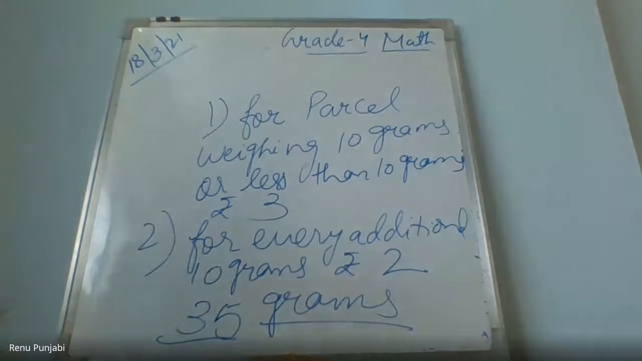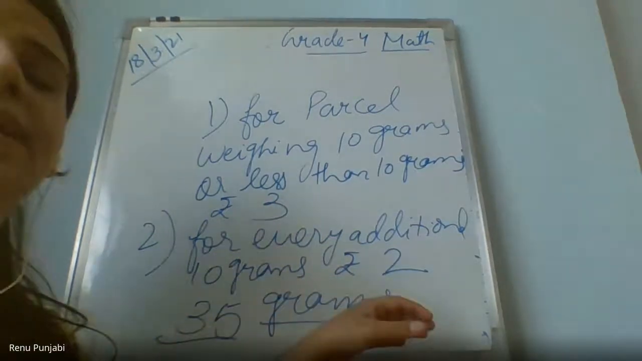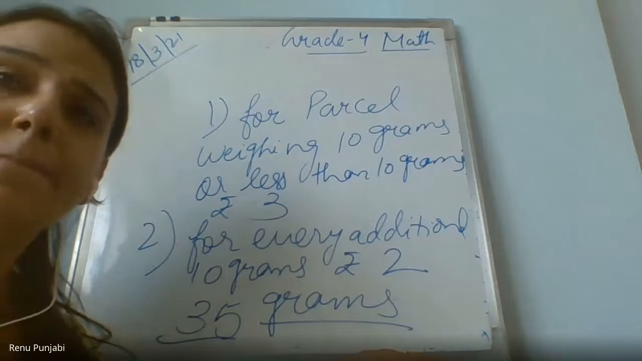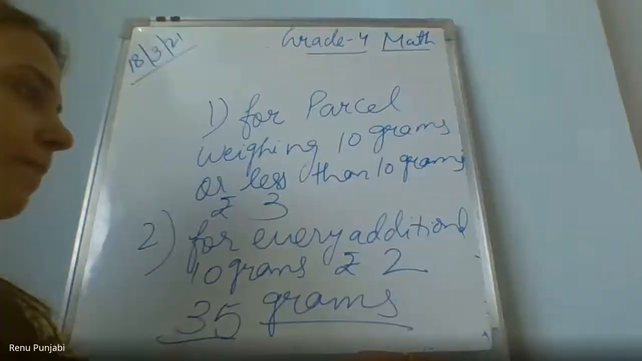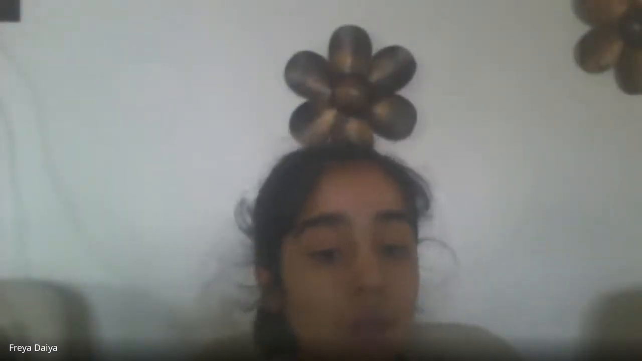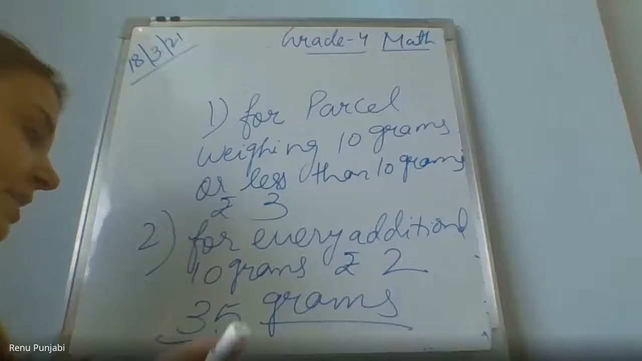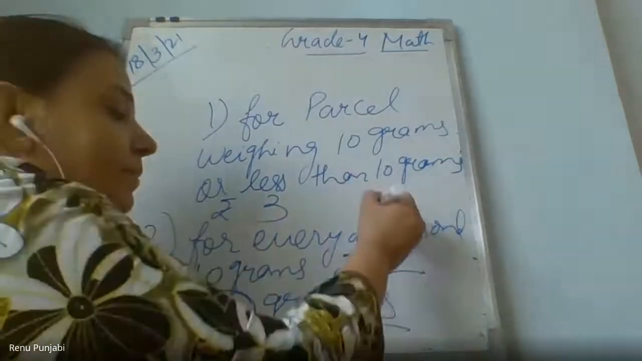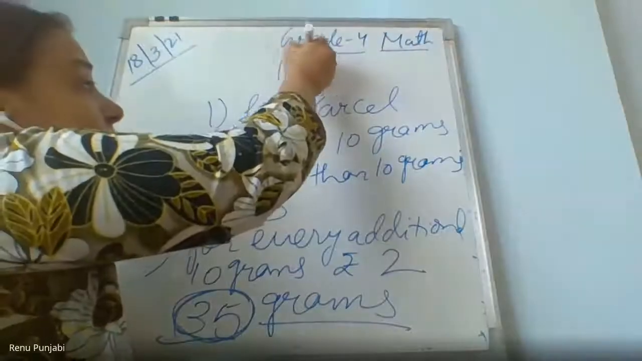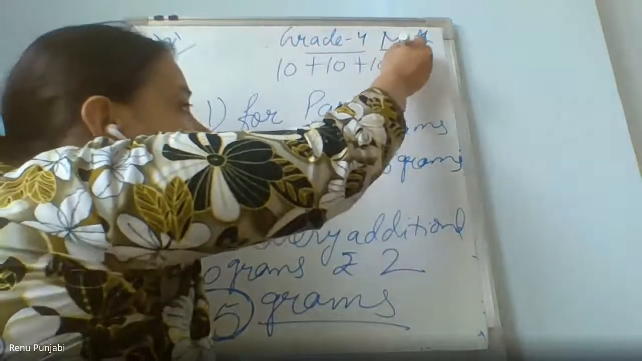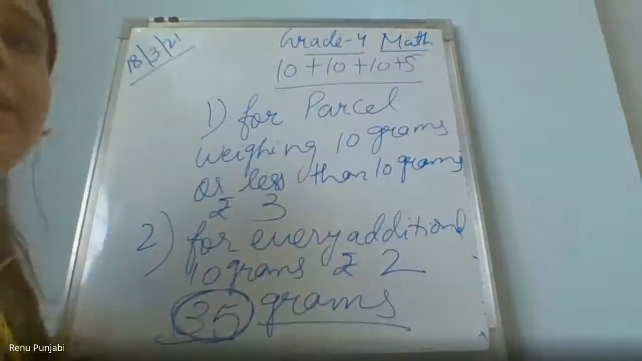Ma'am, ₹7. Priya, you said ₹7. Priya, can you tell me how you calculated ₹7? Ma'am, for every additional 10 grams, ₹2 will be added. So if 20 grams, then there will be ₹5. But it is 30 grams, so ₹2 more will be added. Yes, it is 35 grams. So when you do it this way, 10 plus 10 plus 10 plus 35, right?